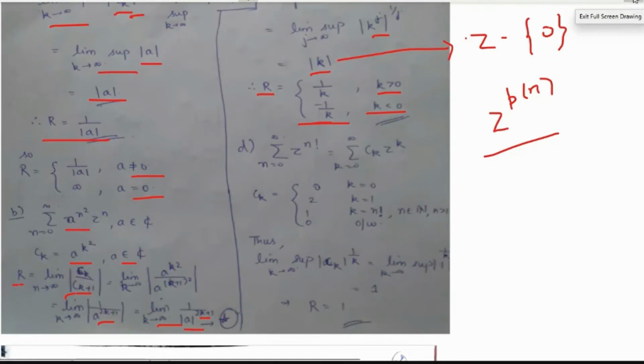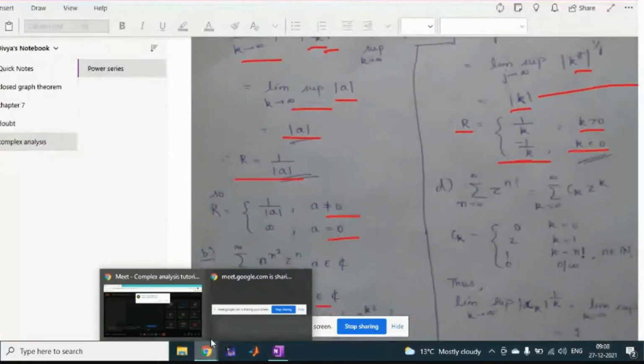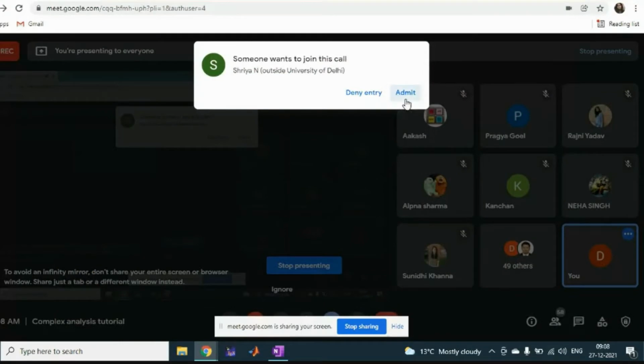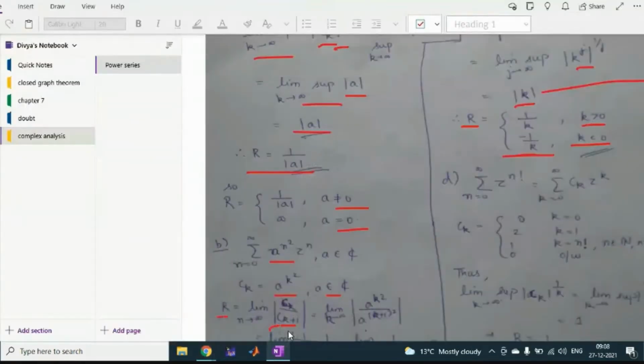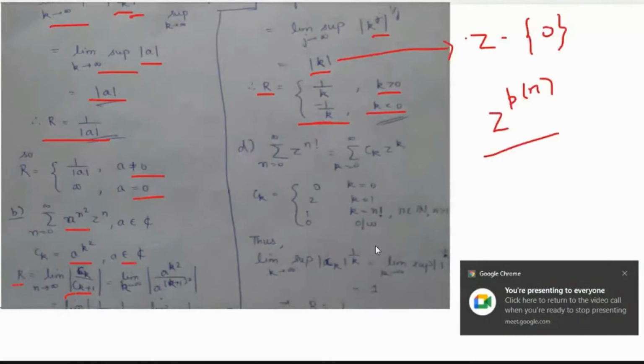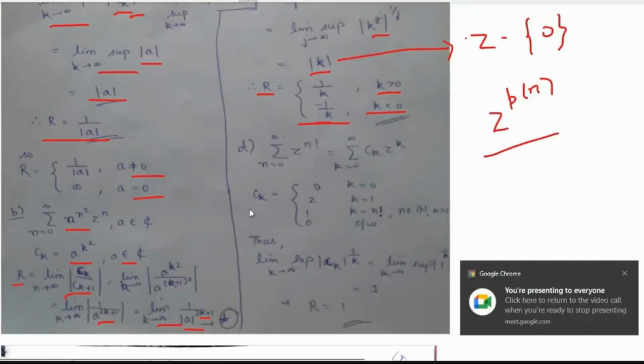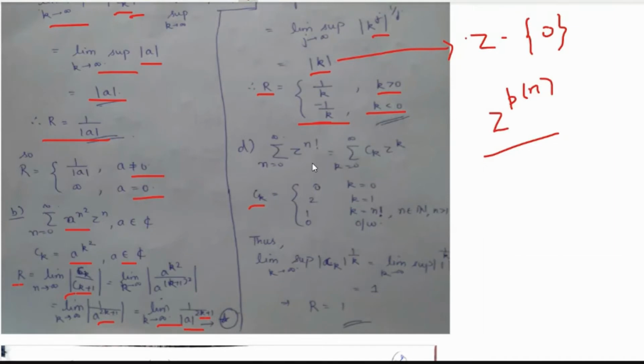So this is n equals 0 to infinity. So if यहाँ पे हम इस पावर सीरीज को write it as ck zk, right? So यहाँ पे what would be the ck? This would be 0 if k is equal to 0, right? If k is equal to 0, then this would be 1. Then ck क्या आएगा? The coefficient of 1, right? So k equals 0 is nothing but coefficient of 1, and coefficient of 1 is 0.